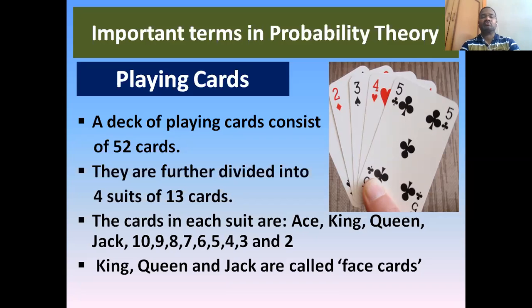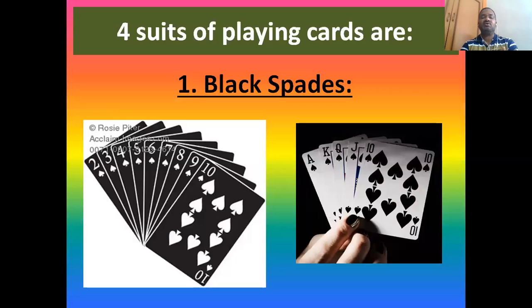Now let us see what the four different suits are. The four different suits are divided as: number one is black spades. See the shape of the spade, just reverse to the heart. All of the numbers 2, 3, 4 up to 10, and face cards J, Q, K, and A are completely black color with reverse heart shape. That is called black spades. Altogether how many? 13 cards you will have.